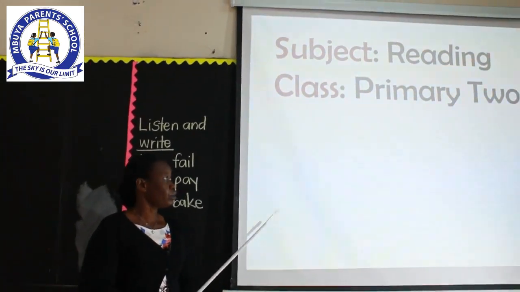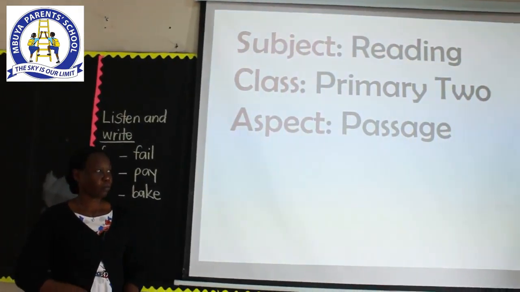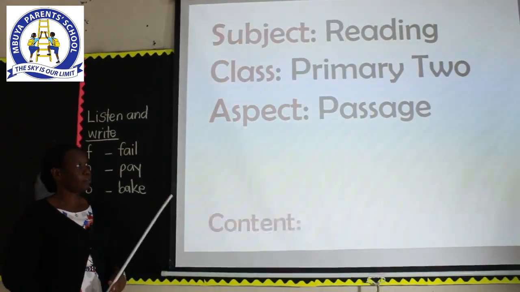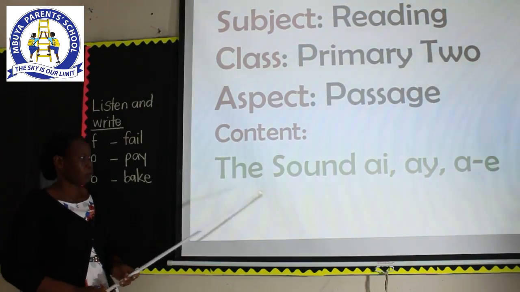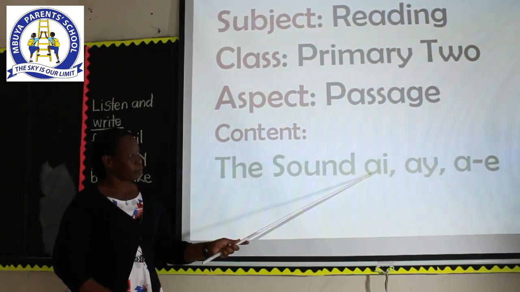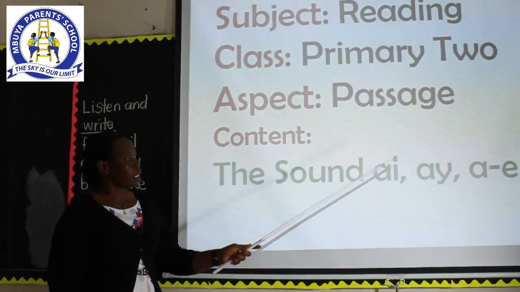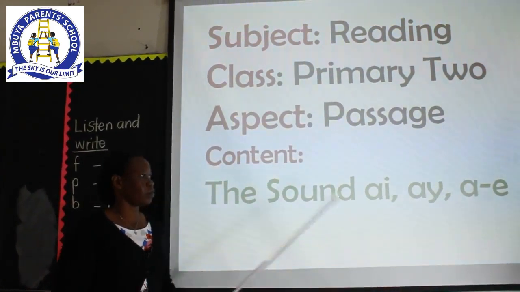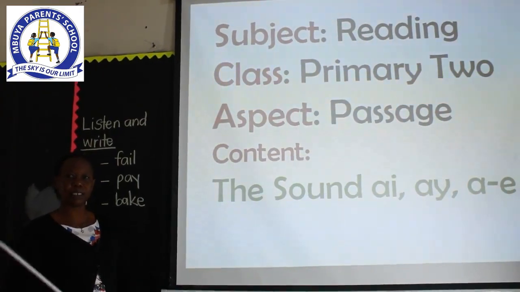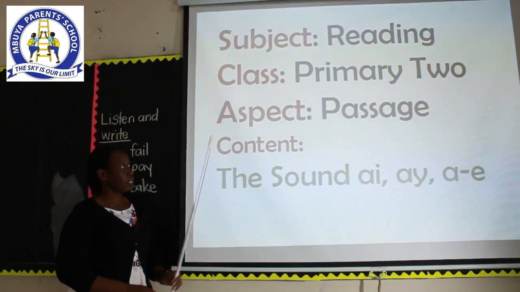We are going to look at the passage. The passage that has the words, the sounds that we learned. And these are the sounds. We learned A, this combination. Then we have A, and also this one. All these sounds have the same sound, and that is A. Now let's look at the passage.